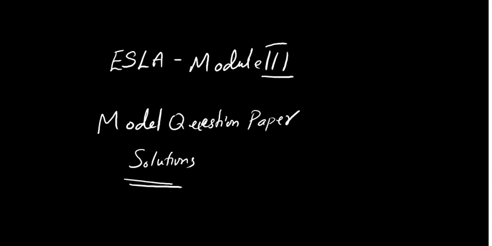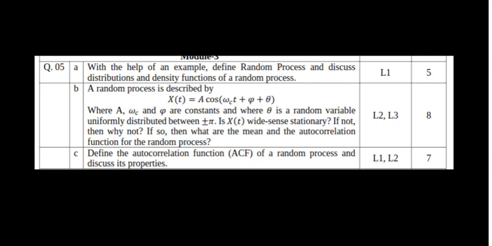Hello students, in this video we will be discussing solutions for module 3 questions in the model question paper. So the first question was: with the help of an example, define random process and discuss distributions and density functions of a random process.